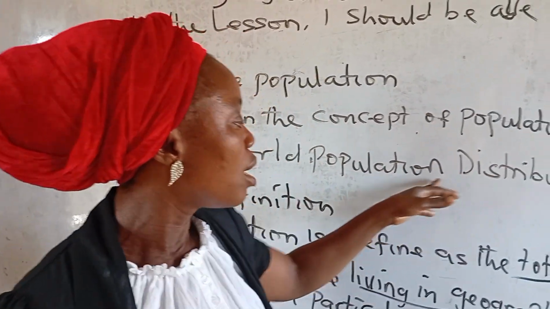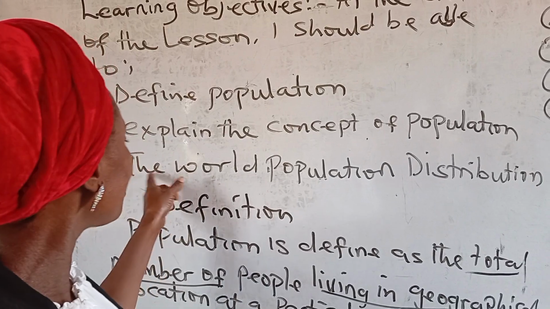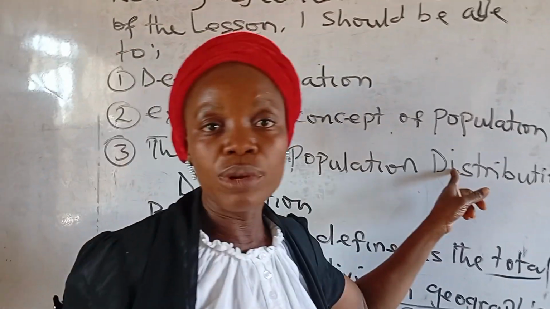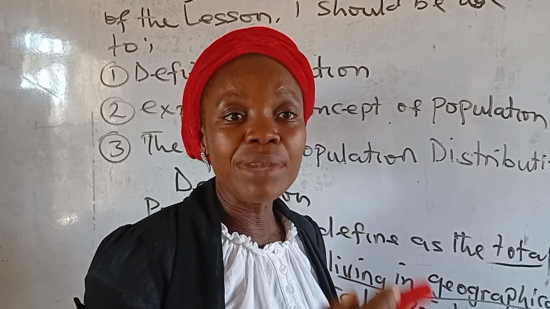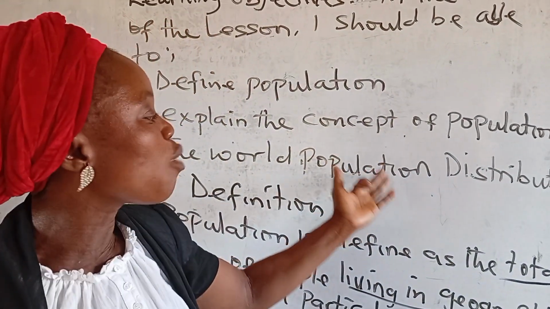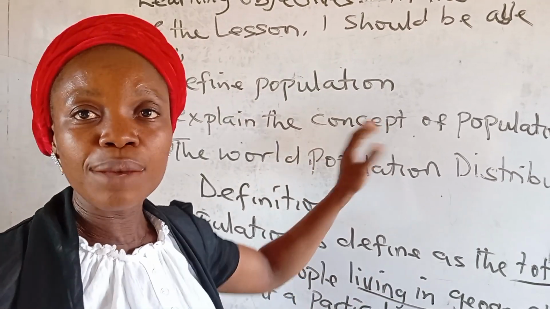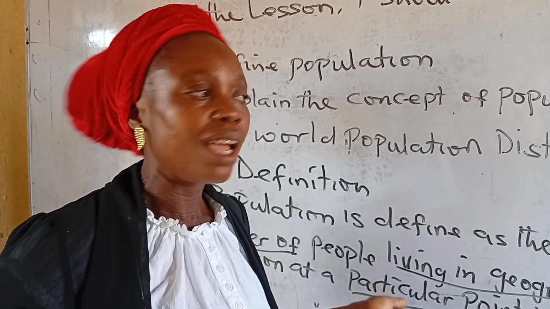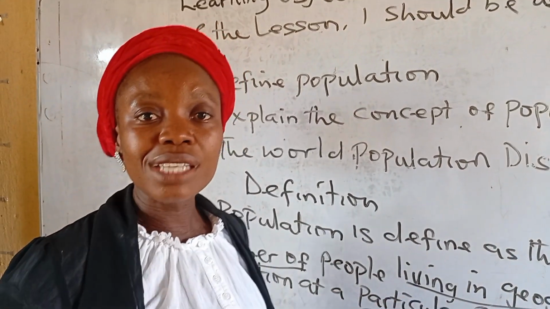These are the factors. So I want you to take this one home and read more about the world population distribution. Tell me the region of the world that has the highest population and what are the causes for this population growth. Then those regions that are sparsely populated, what are the regions? So see you next time.